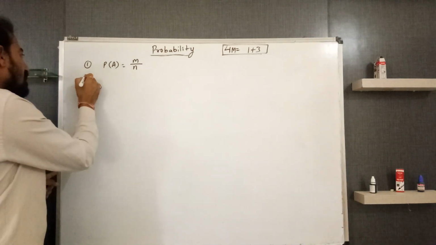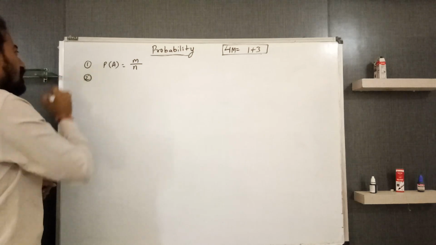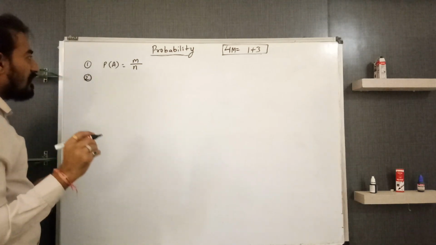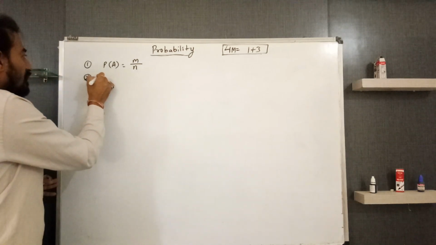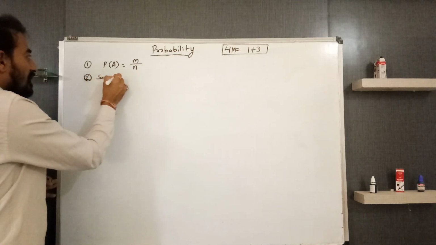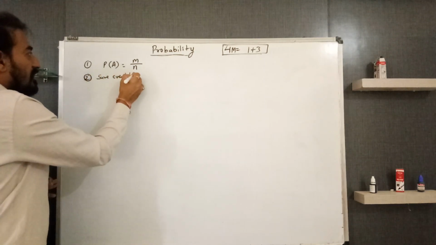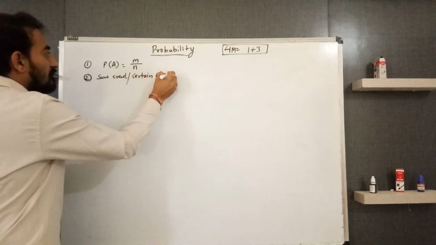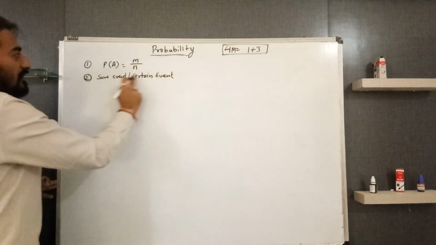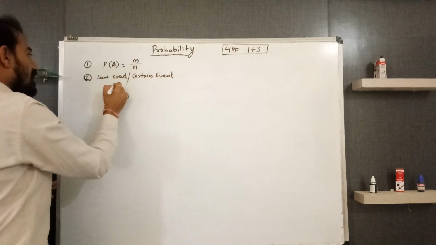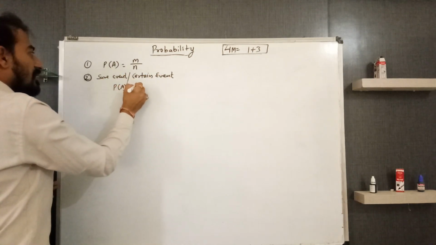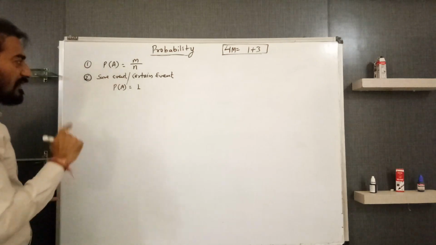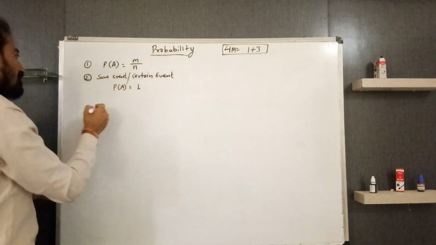Next, second, what is the probability of a sure event? Instead of sure event, it can be asked as certain event also. The probability of a sure event or certain event is 1. It can be asked in the board exam carrying 1 mark.